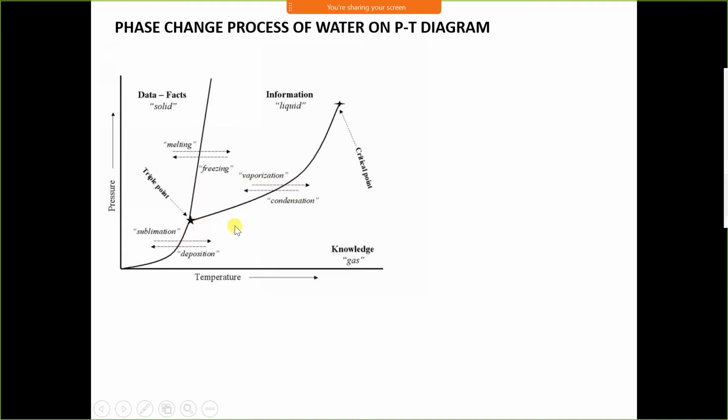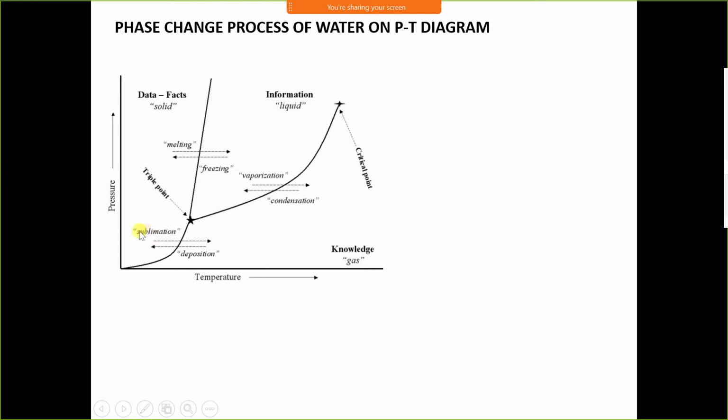Now there is a process in which solid can be directly converted into vapor. That process is called sublimation. This line represents the saturated solid vapor line. Here, the substance is in a solid phase.